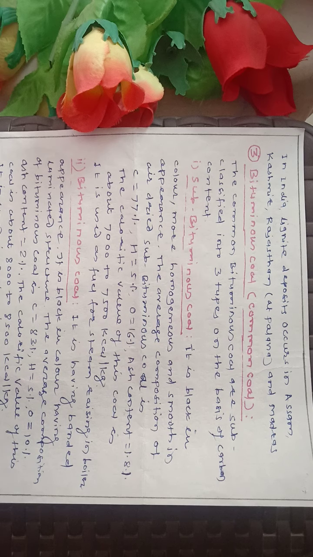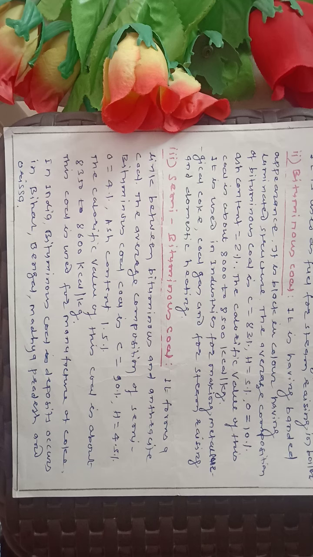This subbituminous coal is black in color, more homogeneous and smooth in appearance. The average composition of air-dried subbituminous coal is carbon 77%, hydrogen 5%, oxygen 16% and ash content 1.8%. The calorific value of this subbituminous coal is about 7000 to 7500 kilocalorie per kg. This coal is used as fuel for steam raising in boilers.